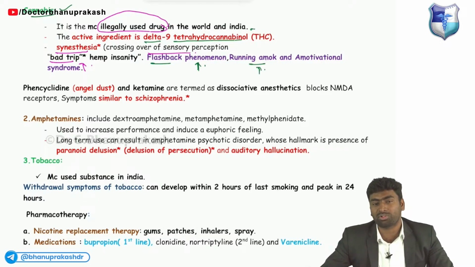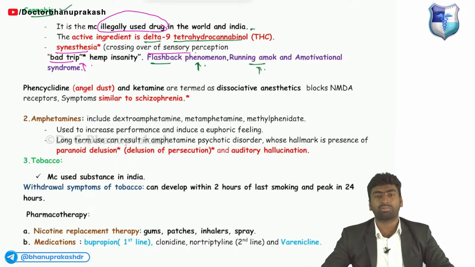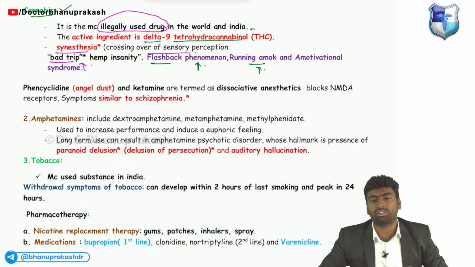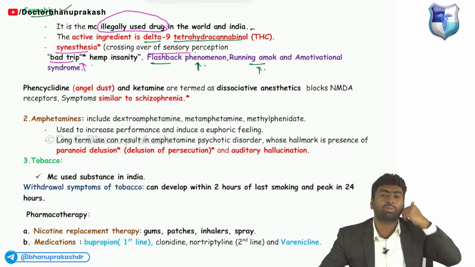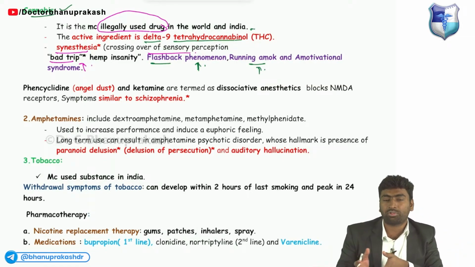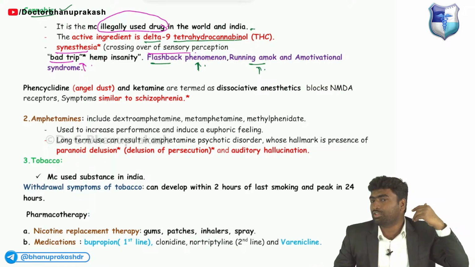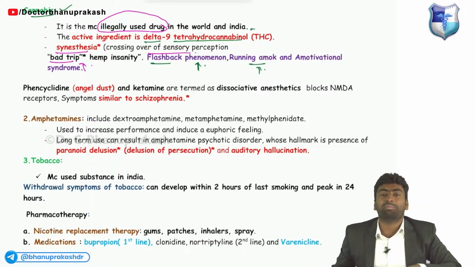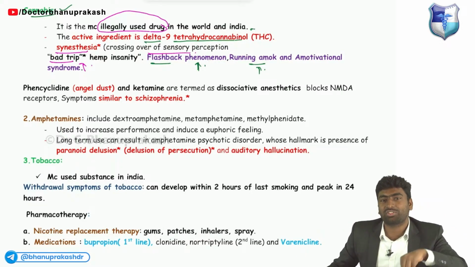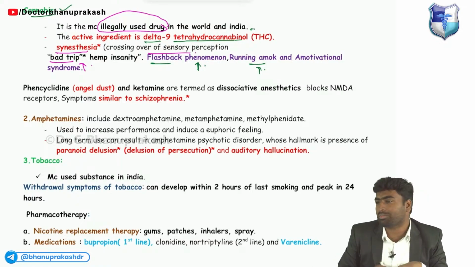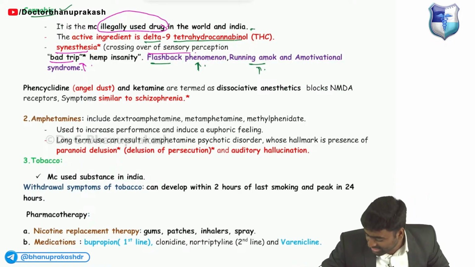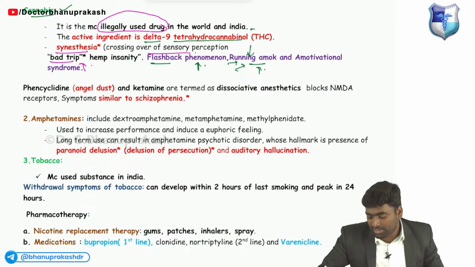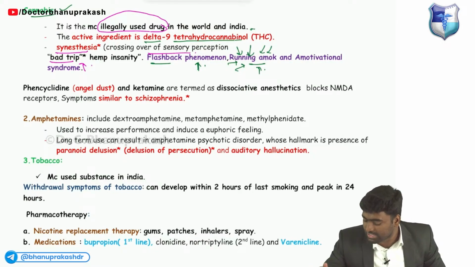It produces one more thing, which is known as running amok. Here the patient is normal, but because of cannabis-induced psychosis, he goes into rage and anger and will do anything. In Tamil Nadu, one such case happened where a man drove a bus from the bus stand to the police station. Others may do killing, making others die in this running amok phenomenon.